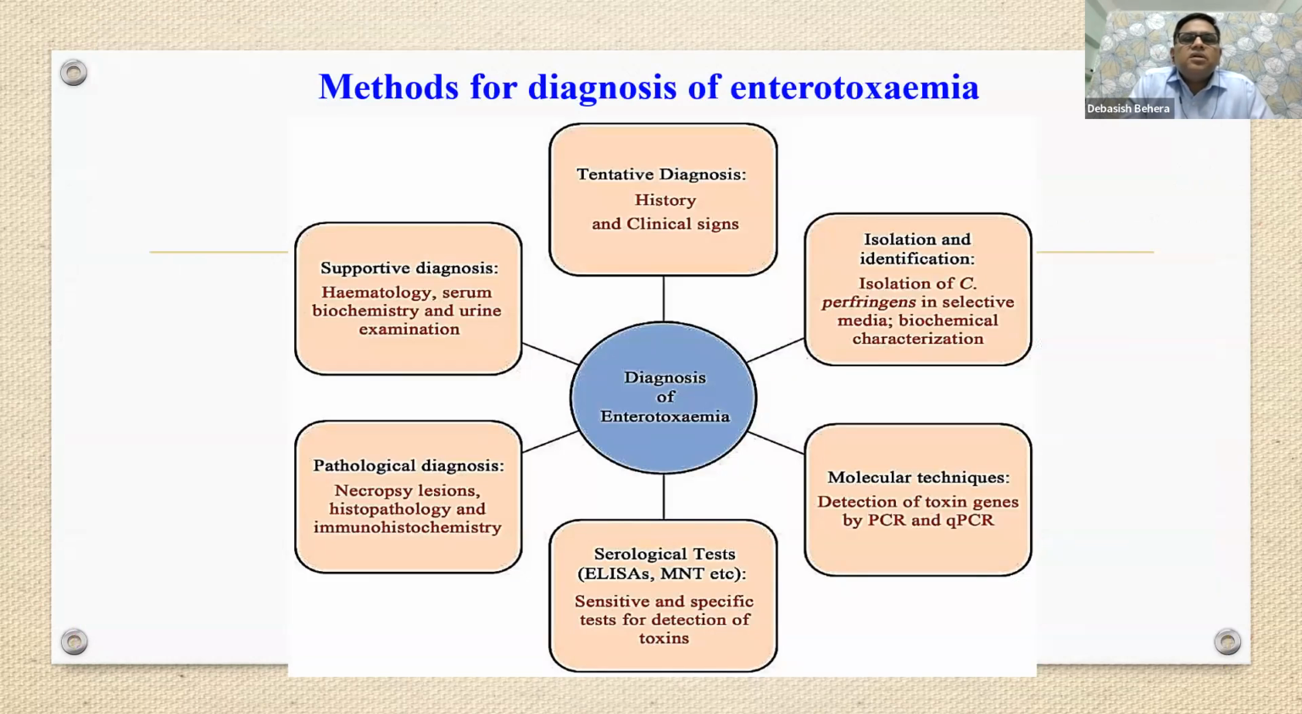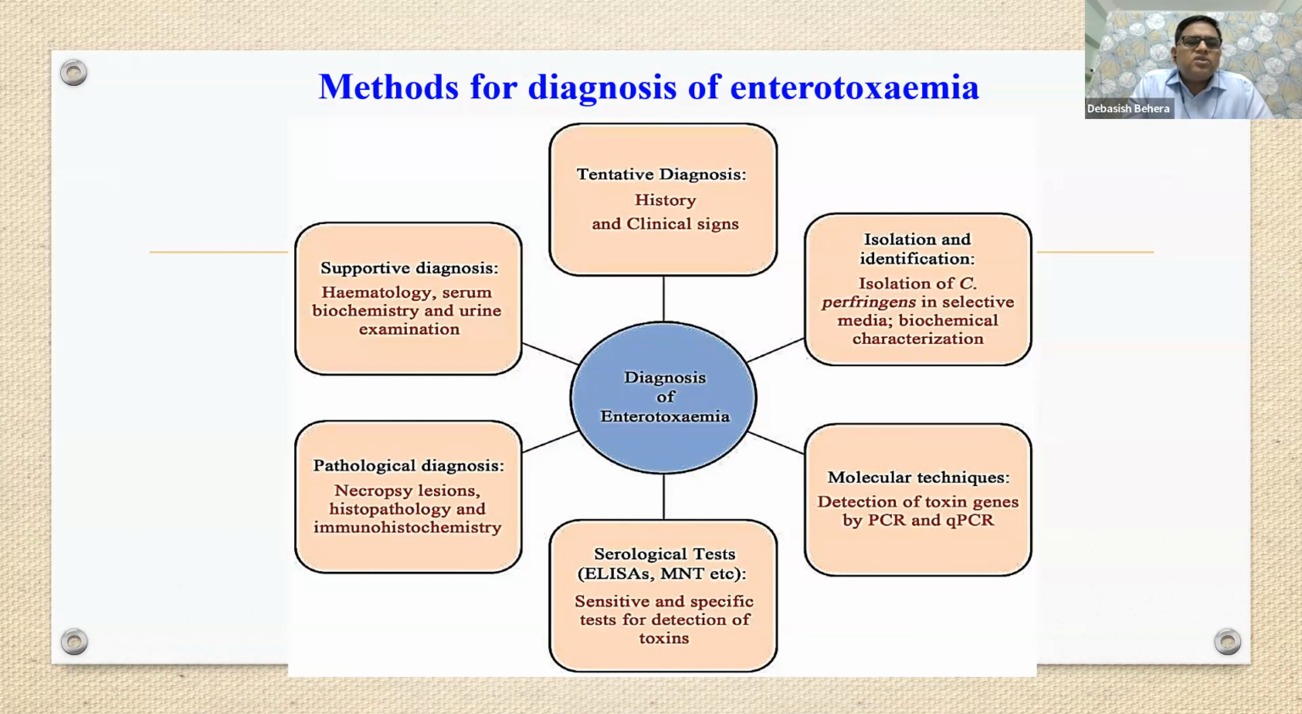Let's discuss something about the diagnosis of enterotoxemia. Tentative diagnosis is mostly done by clinical history or clinical signs. That may not be confirmation, but you can go for a tentative diagnosis. For isolation or identification, we have to go for selective media, then biochemical characterization. And for supportive diagnosis, what can we go for? Hematology, serum biochemistry, and urine examinations. We have already discussed what we are going to get in case of urine examinations, biochemistry, and hematology, in the slide of clinical pathology findings.